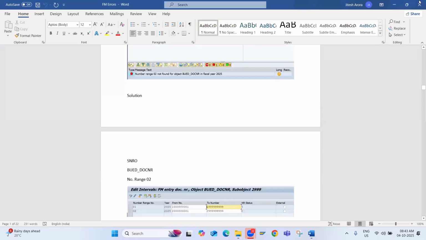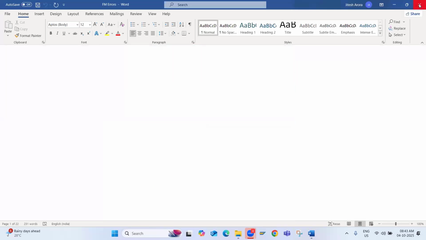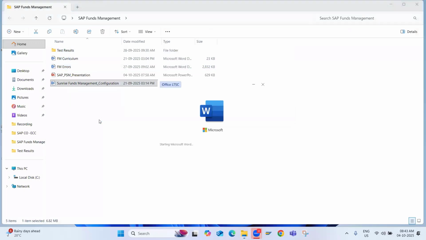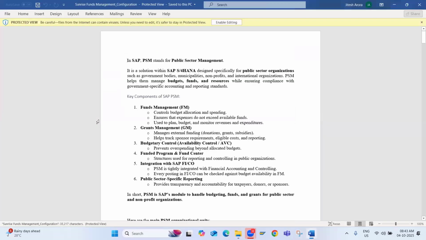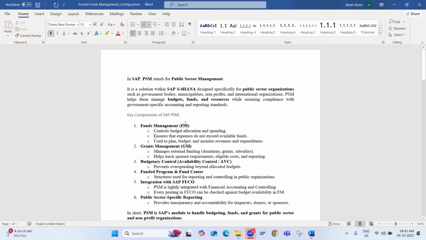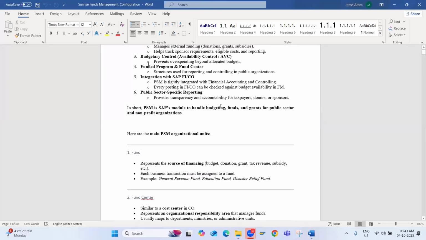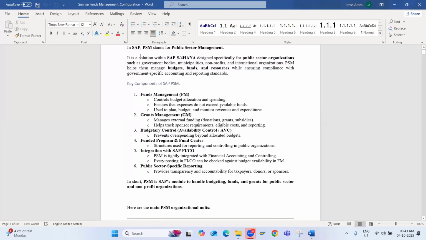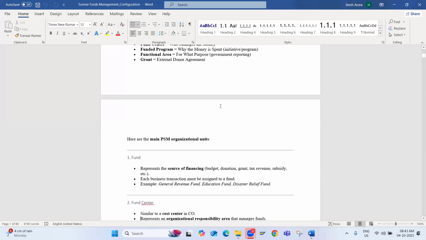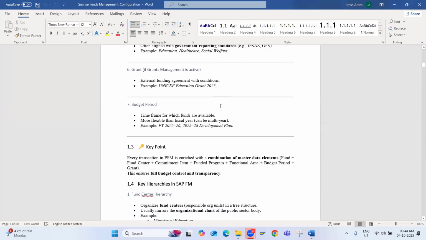Okay. Then this is the fund management configuration file I have created, and I have created it in an organized manner so that we should not go here and there. Under fund management, we have been given the option so we can go properly. Whatever we have discussed in this PPT, all that information you will be able to get in this Word file as well. This is the section for the configuration steps.